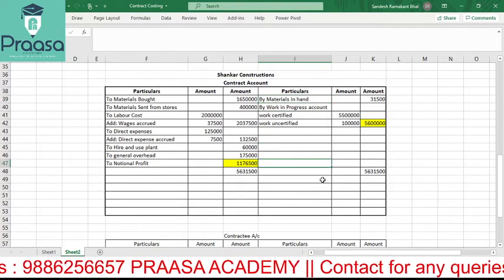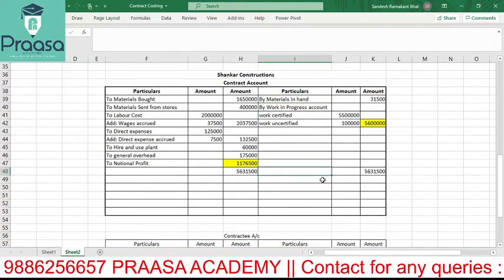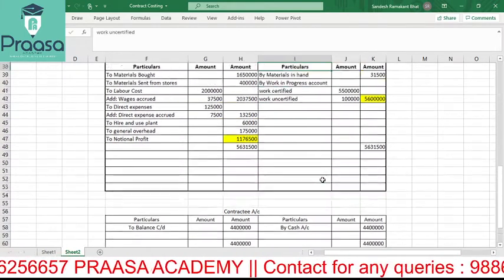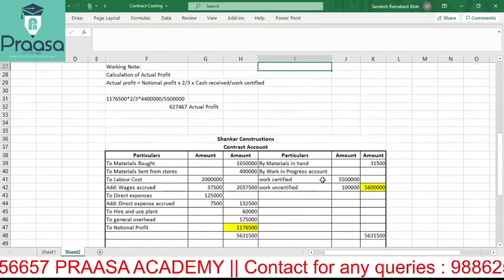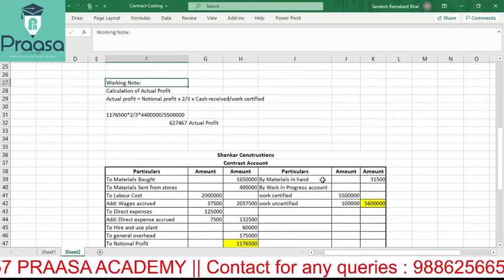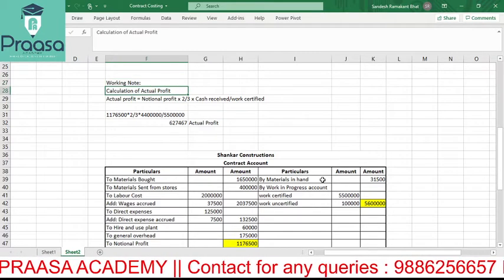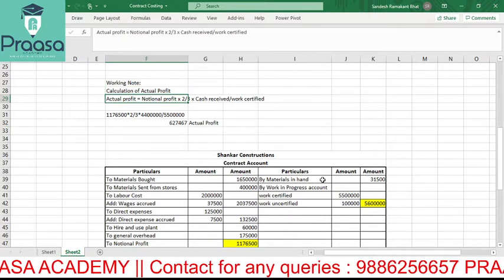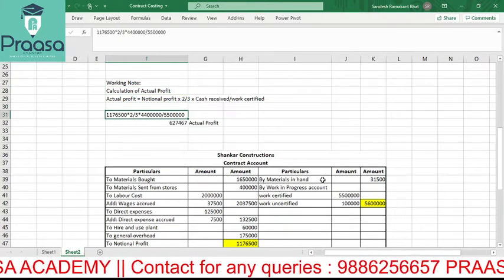Important thing, that is notional profit. We have calculated actual profit as well. Where should this actual profit go? Based on that, we will be able to do work in progress. Why have I done work in progress first? Because to show the actual working, how it actually happens, from where the amount comes from, right? So to show that, we have calculated actual profit as well.